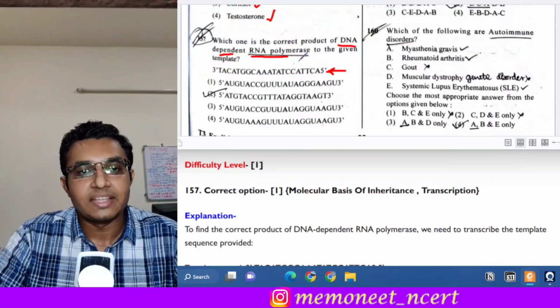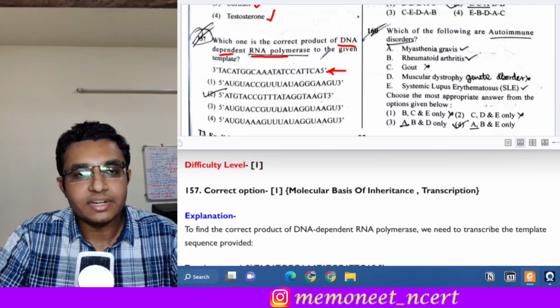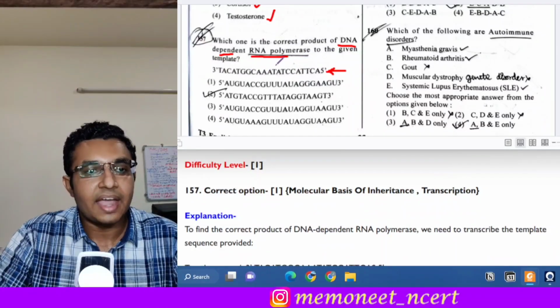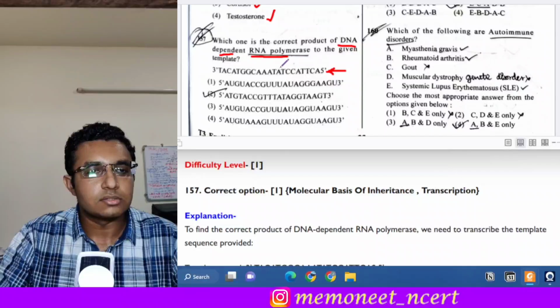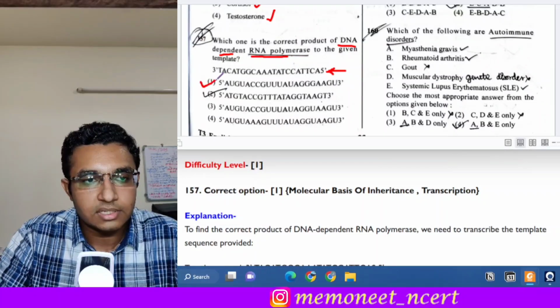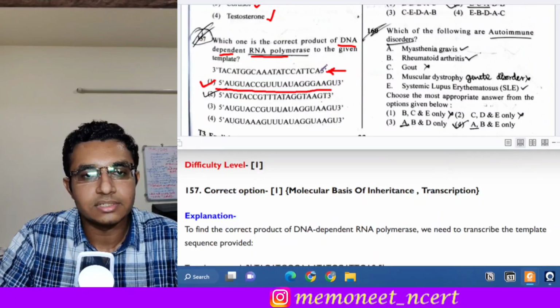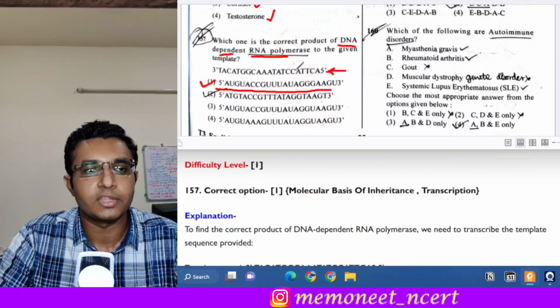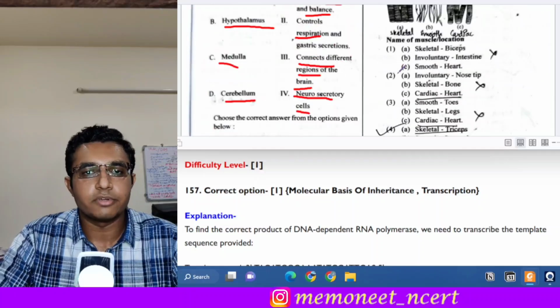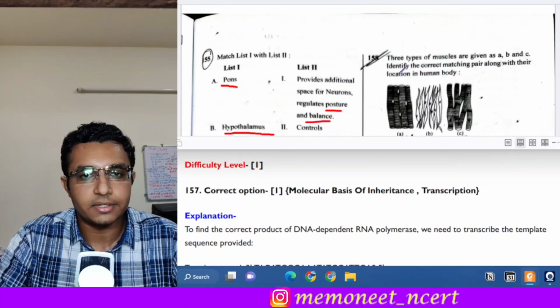So here the RNA polymerase will act on the DNA template given over here and it will produce which sequence? So it will produce this sequence. Okay, here the answer will be option 1. Okay, from 5 prime to 3 prime, this sequence will be produced according to this template of DNA. Okay, moving on to the next question, that is question number 158.